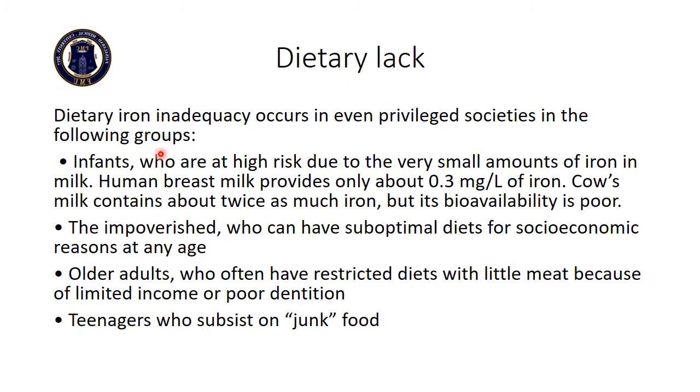Dietary lack. Mostly iron deficiency is seen in underdeveloped countries. However, in privileged societies, it can also occur in the following age groups. First of all, infants. Infants are at high risk due to the very small amount of iron in milk. Human breast milk provides only 0.3 milligrams per liter of iron. Cow's milk contains about twice as much iron, but its bioavailability is poor.